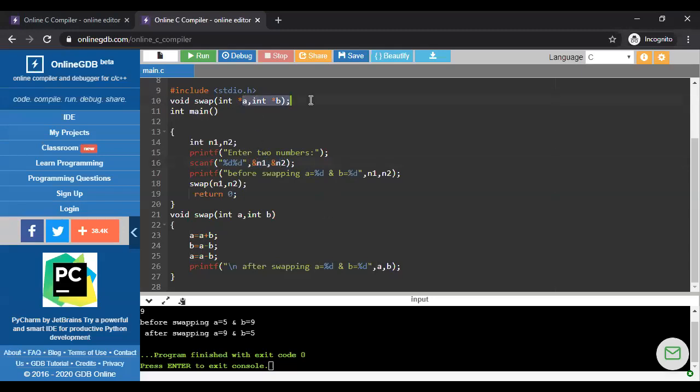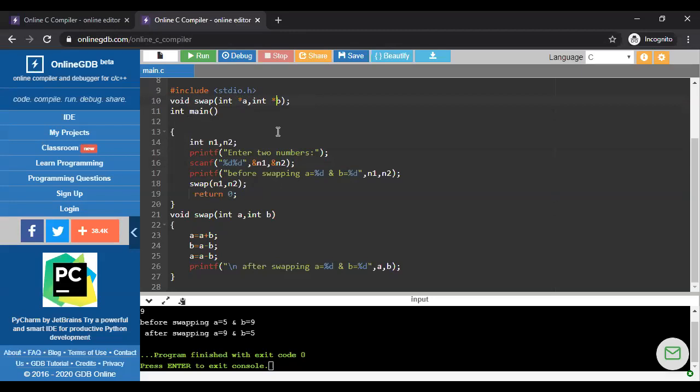Whatever the variable name you use in your declaration line and the main function, whatever the name is. But we know that in a normal variable, there is a relation. Suppose this is not star A, this is normal A and B. So we know that this A and this N1 and this B and this N2 both are the same because they already have the relation. But in case of star A and star B, both are pointer variables.